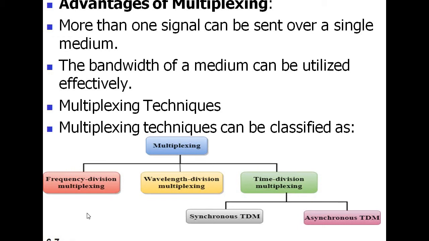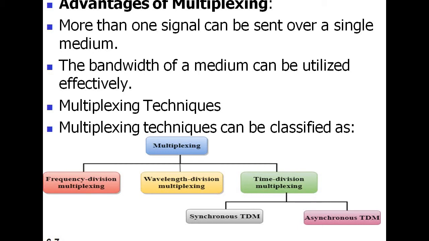Again, so what is FDM? In case of FDM, signals generated by each sending device modulate different carrier frequencies. These modulated signals are then combined into a single composite signal that can be transported by the link.